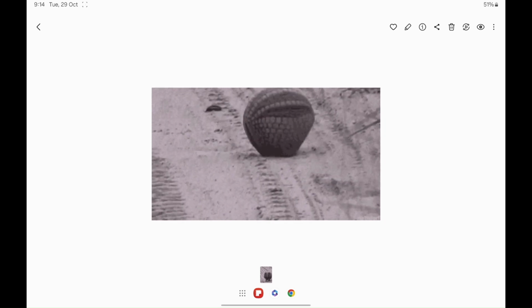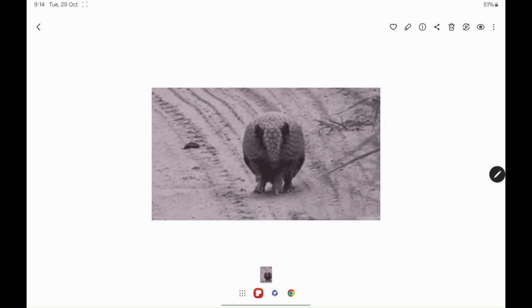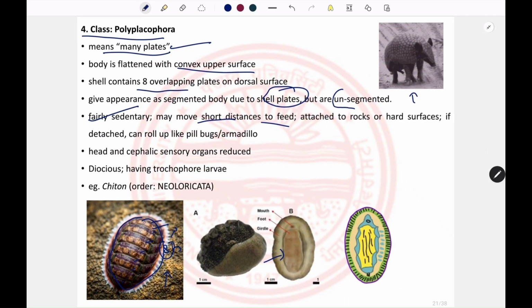If they get detached, the anterior and posterior ends can fuse together, and they can roll over. The head and cephalic sensory organs in Polyplacophorans are reduced. So the sensory organs are reduced, and they are dioecious and have trochophore larvae. So the development is indirect.